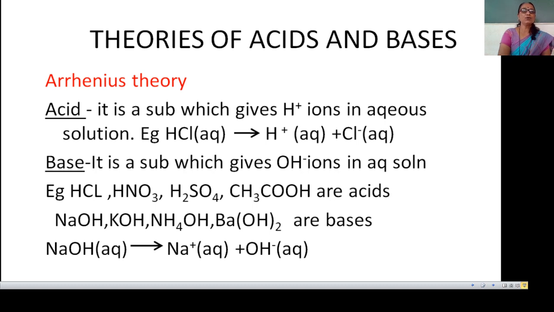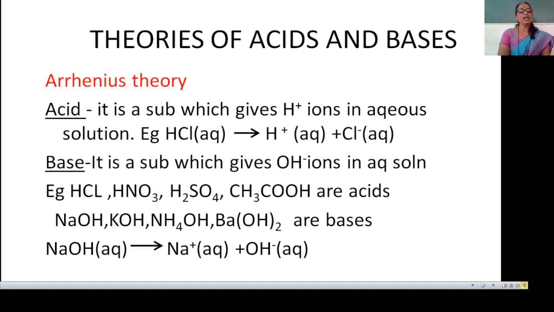In NH4OH there is only one OH, hence it is a monoacidic base. KOH is a monoacidic base. NaOH is also a monoacidic base. NaOH dissociates completely to give Na plus and OH minus ions in aqueous solution.